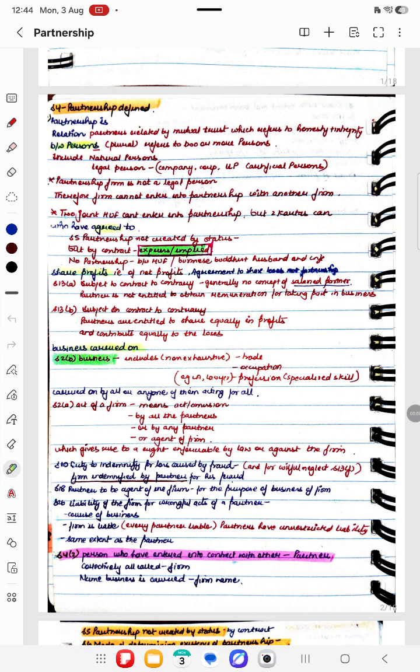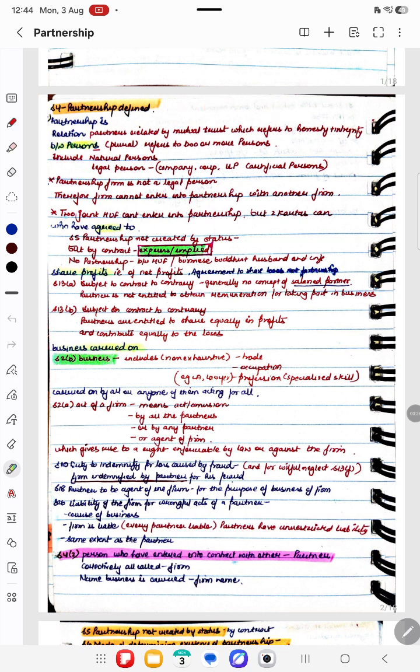Let's start with the new topic, that is the Indian Partnership Act. So let's begin. Firstly, we should understand what is partnership. Section 4 of the Partnership Act 1932 provides for the definition of partnership.